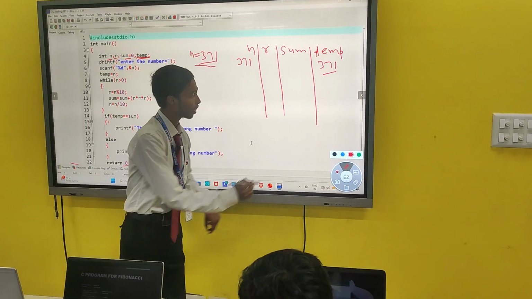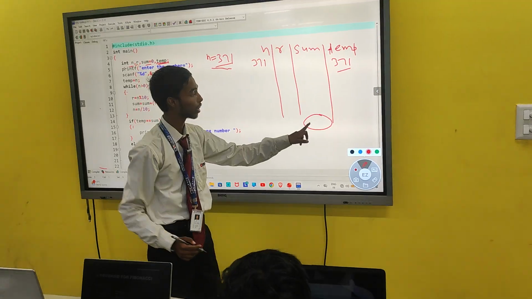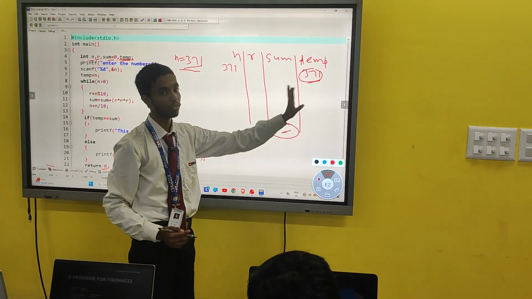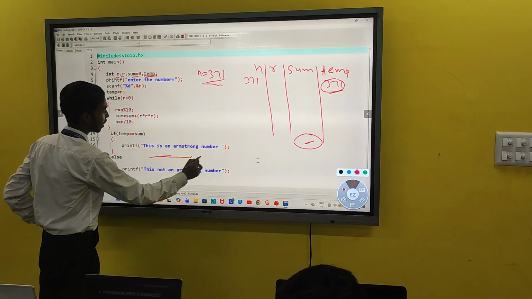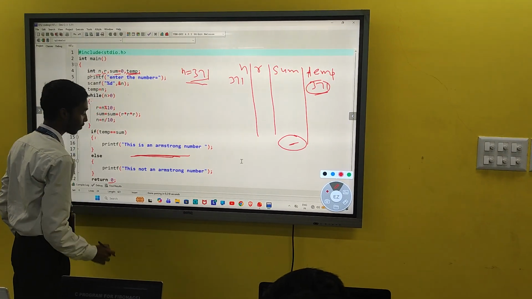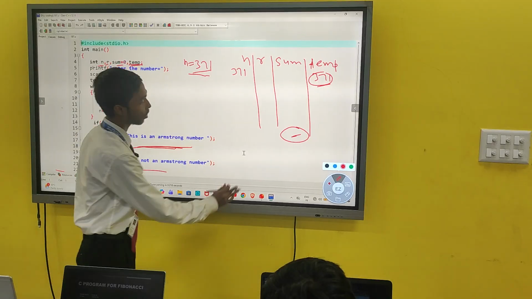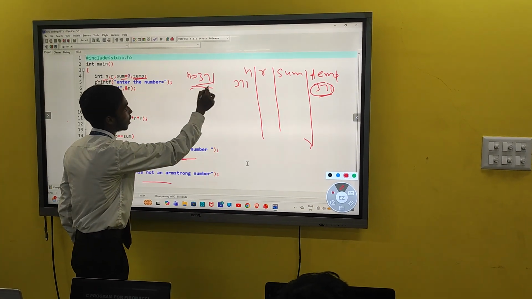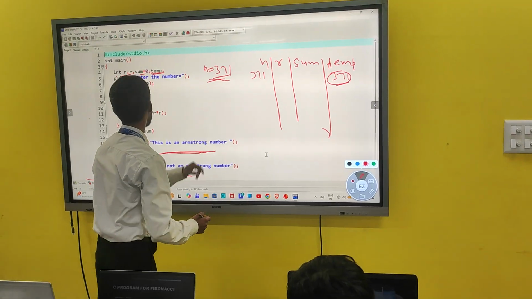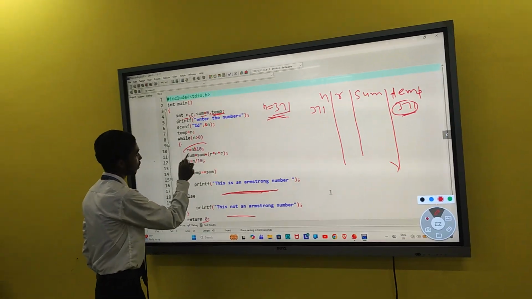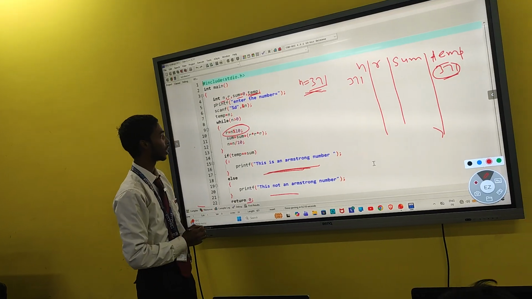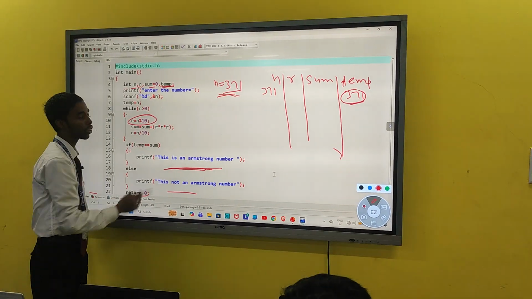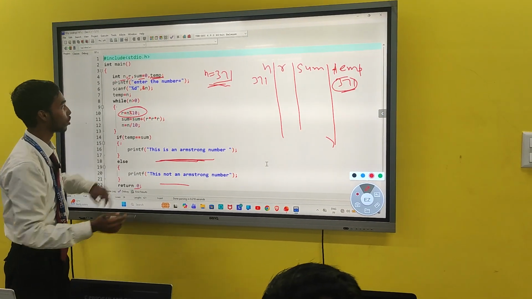Now when our final value comes in sum, we match this value and this value. If this becomes true, then this will print an Armstrong number. Otherwise this will print not an Armstrong number. Let's take the number 371. Now this line will be executed. Is 371 greater than 0? Yes.